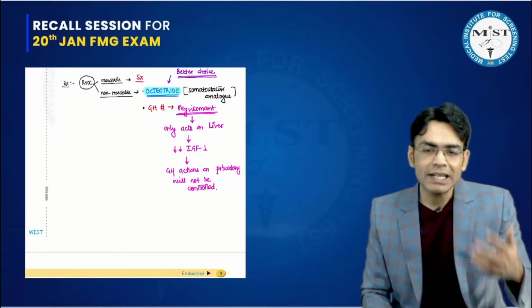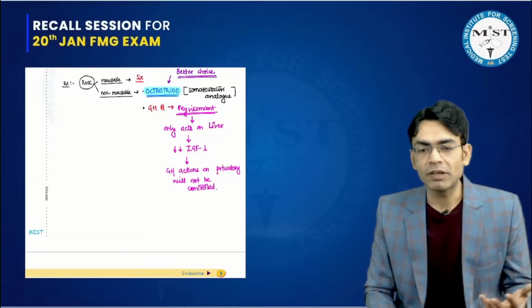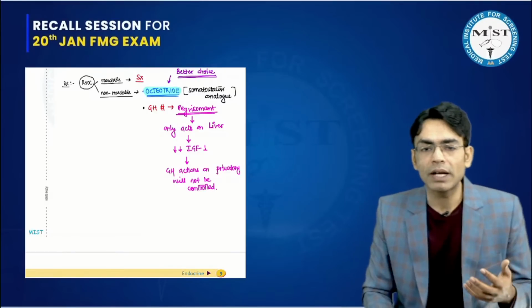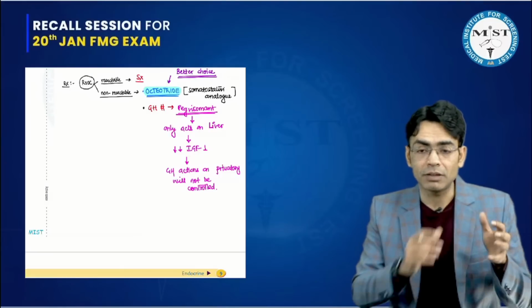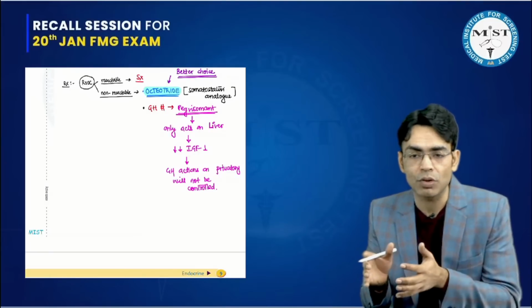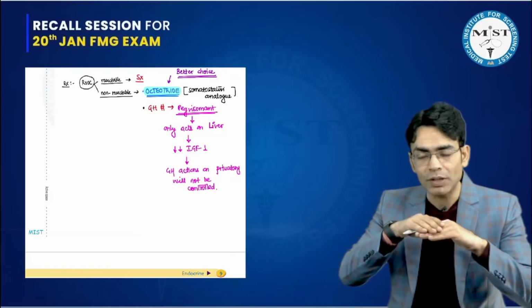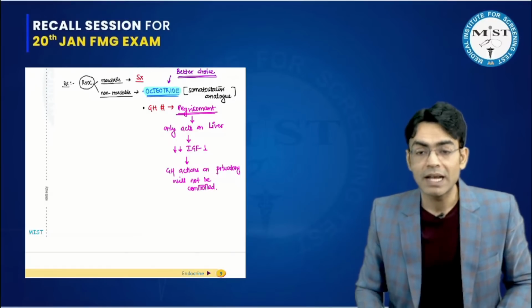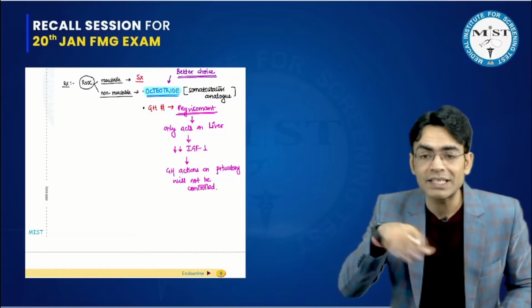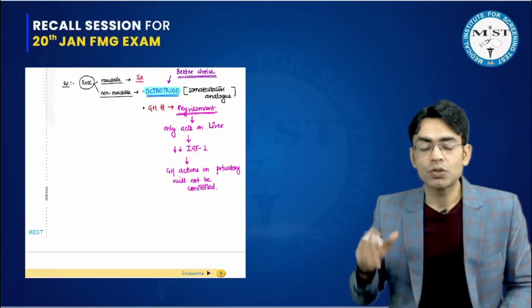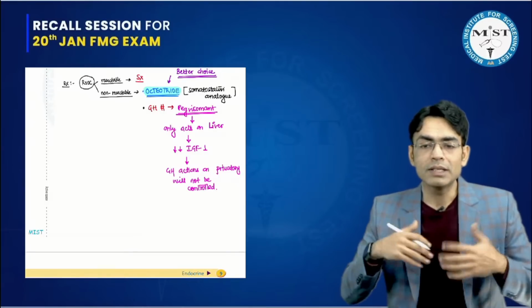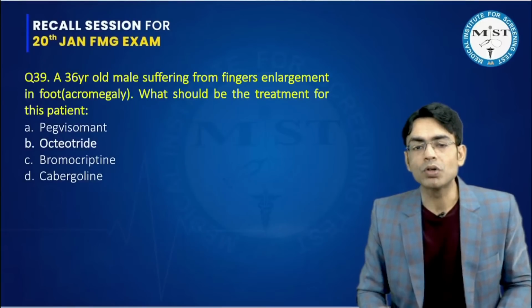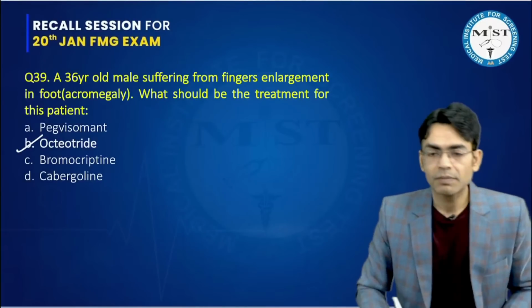So we can give growth hormone inhibitors like pegvisomant, and we can give octreotide, which is a somatostatin analogue. The growth hormone is being secreted by the somatotropes. So if you block the somatotropes, no growth hormone will be secreted. And if you block the growth hormone secretion altogether, you are controlling not only the central actions, but also the peripheral actions. So the better choice would be octreotide in this.